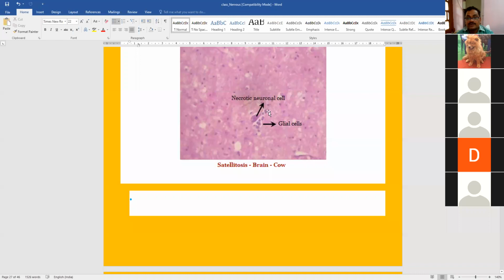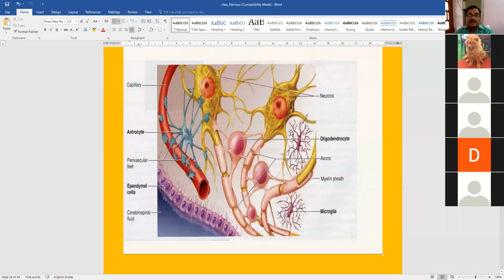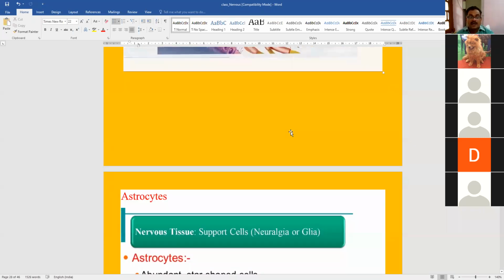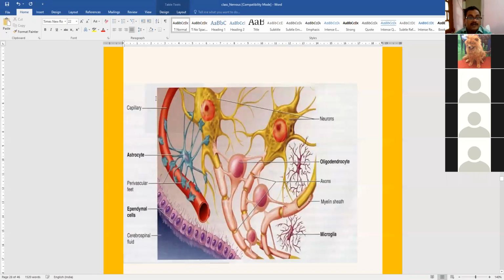So in this diagram, you can see these are necrosed neurons, dead neurons, and near them have accumulated the oligodendroglia cells. It is called cytolytosis. Okay. In this diagram, so that was the reaction of neurons against any irritating agent.